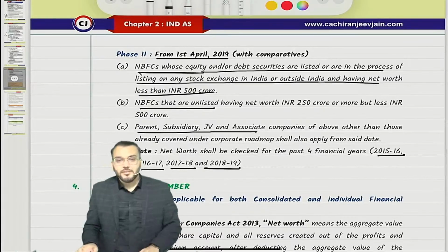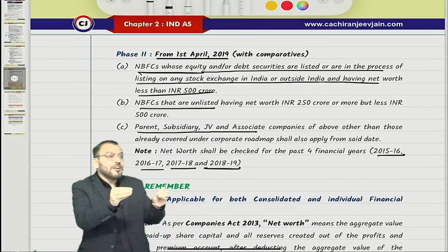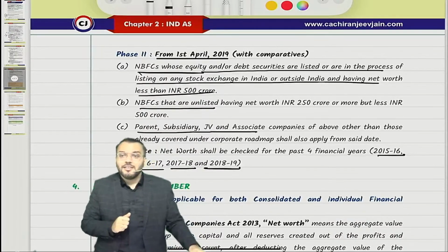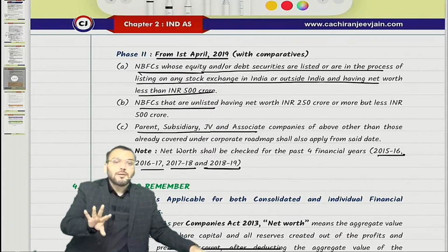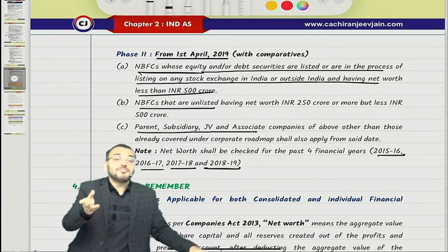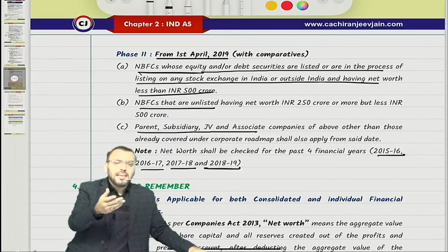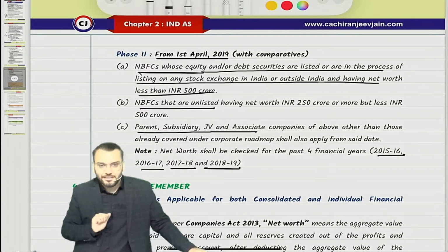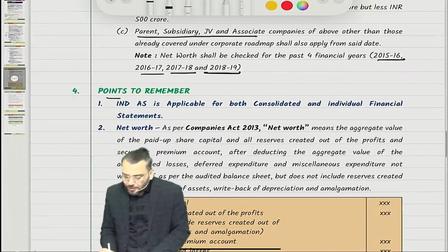So you have understood for which companies Ind AS will be applicable. If Ind AS is not applicable, then what is applicable? AS is applicable. Means any company for which Ind AS is not applicable right now. For example, for a banking company Ind AS is not applicable. For them, if you want any accounting treatment, you will apply AS only. You will not apply Ind AS. Understood? So there are some important points to remember.